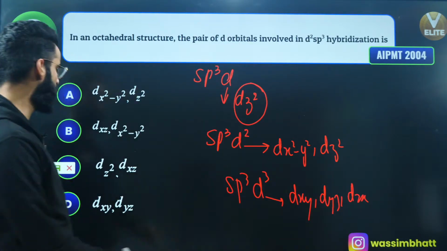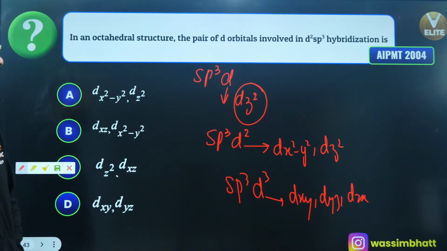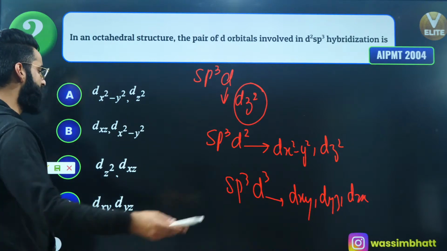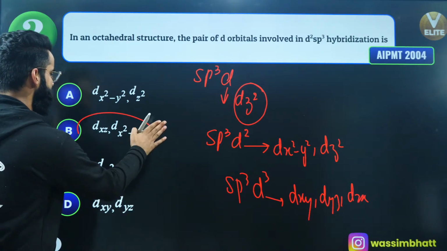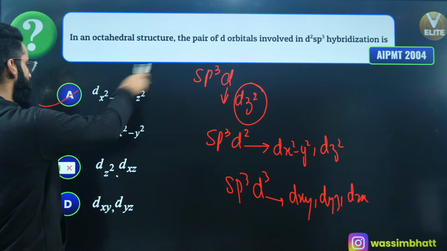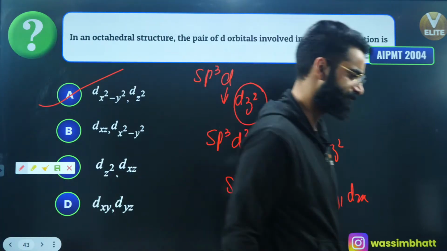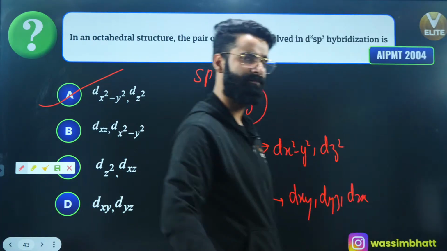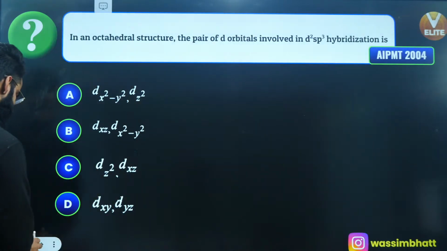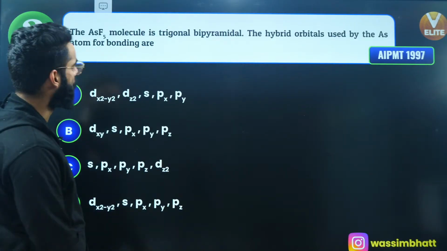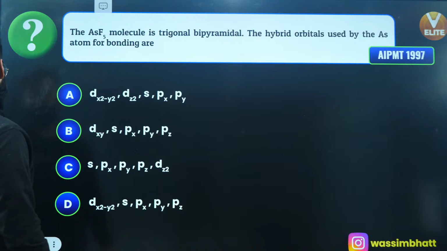This is something which I've told you already. So in case of d2sp3, which d orbitals are involved in hybridization? It's going to be dx square minus y square and dz square. So option A is the one which is correct. Perfectly done again. Good job. Moving on to one more. This is one more. Okay, AsF5.